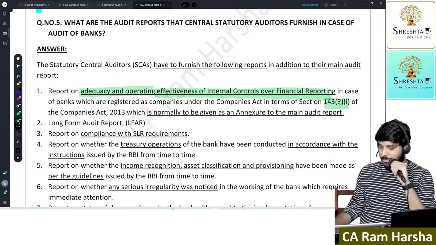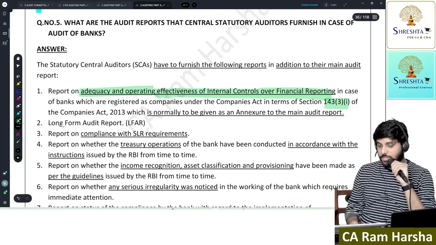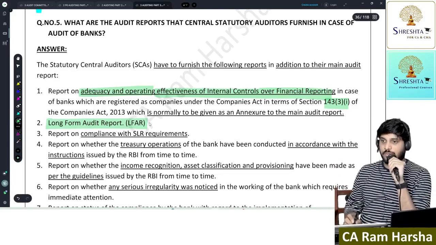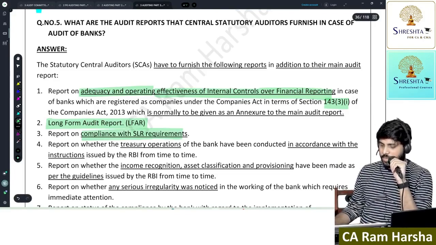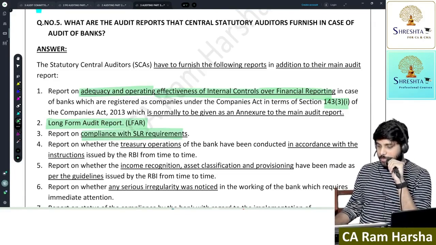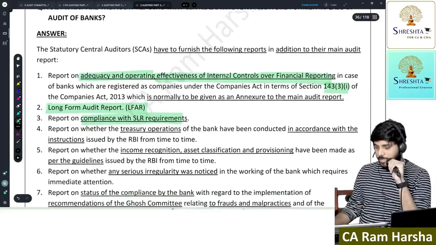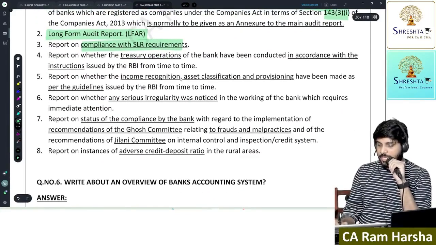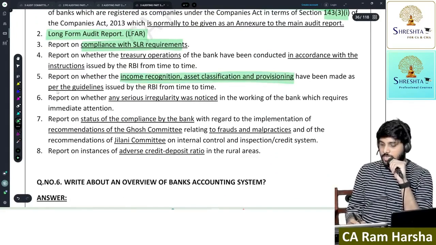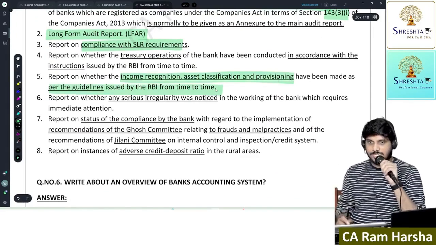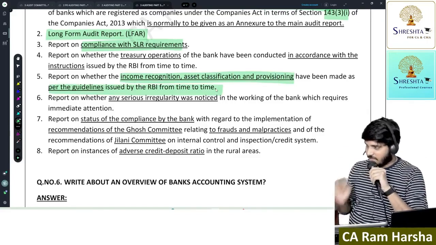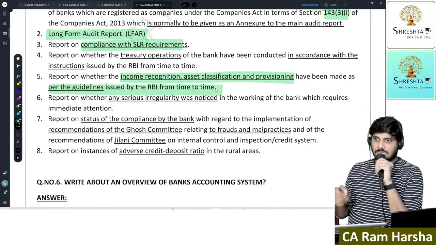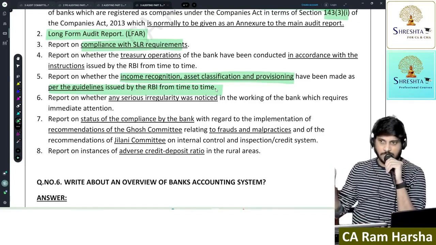Remember? And the central statutory auditor shall also submit a long form audit report. We shall submit a report on compliance with SLR requirement. We shall submit a report on whether IRAC norms and provisioning norms issued by RBI are satisfied. IRAC means income recognition and asset classification norms. Are they satisfied or not?